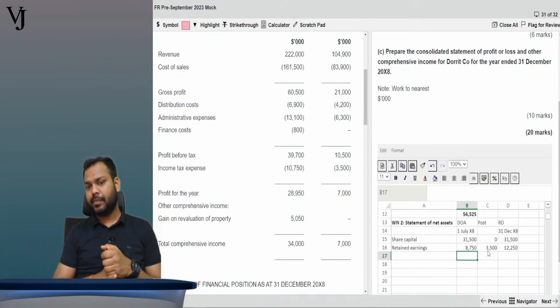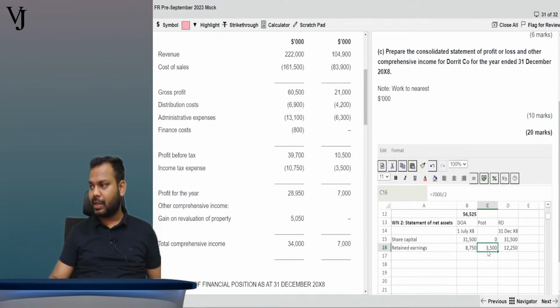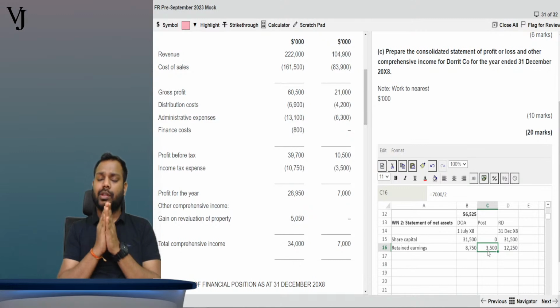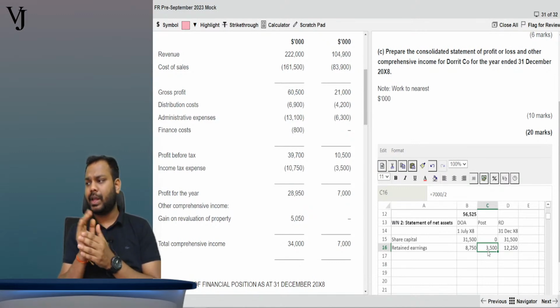Is that clear, everyone? Okay, now how did we arrive at this 3,500? We arrived at 7,000 divided by 2, because 7,000 is the profit for the entire year. So we divide by 2 and arrive at this.